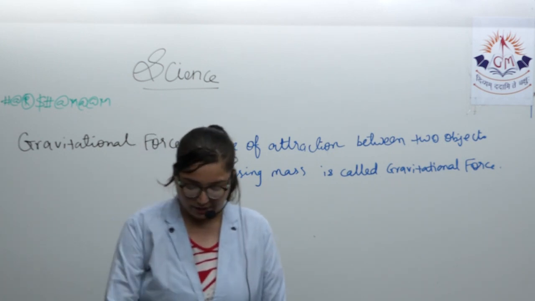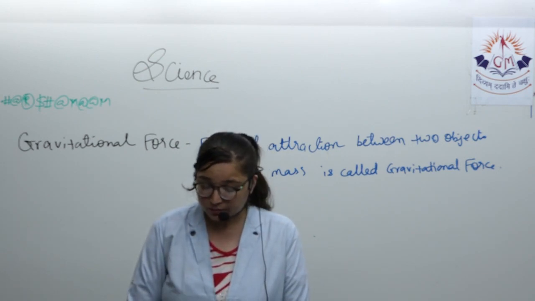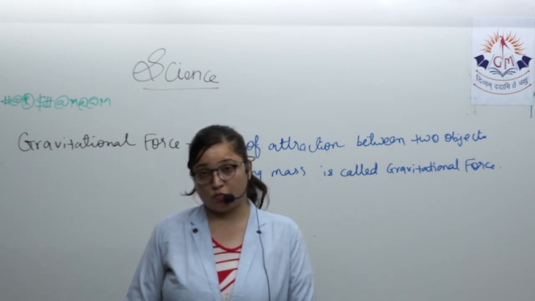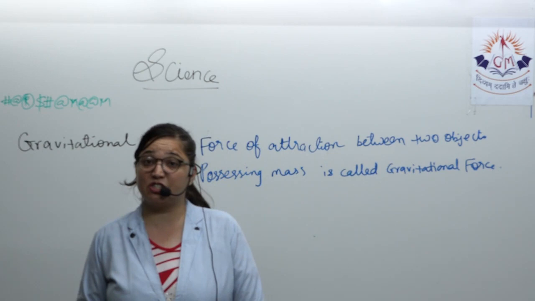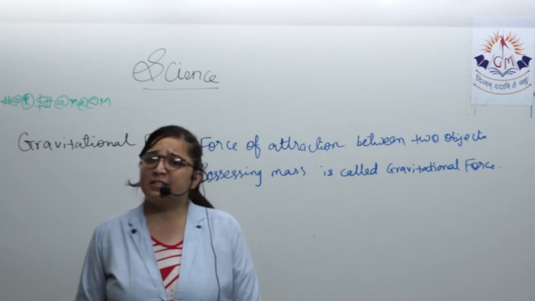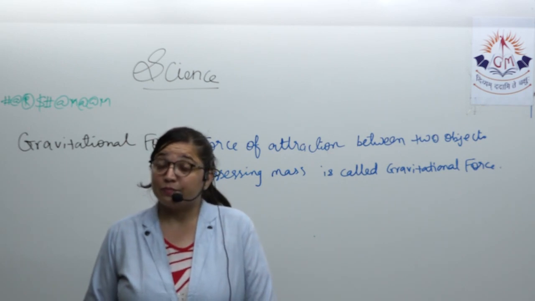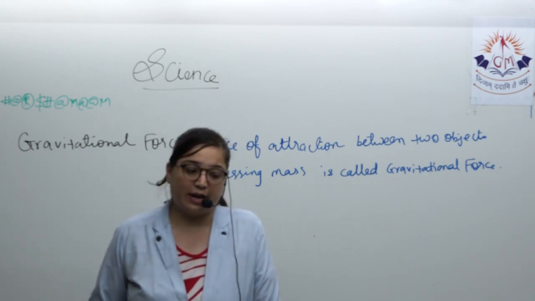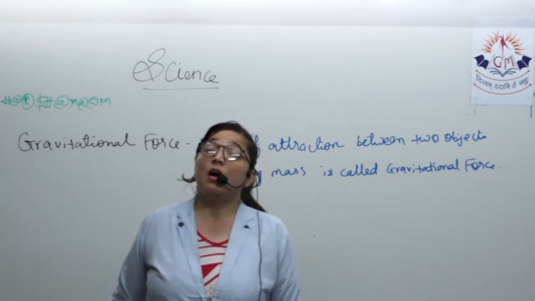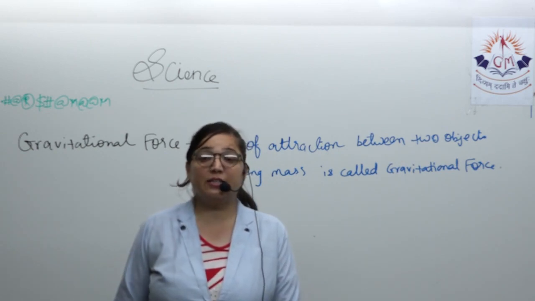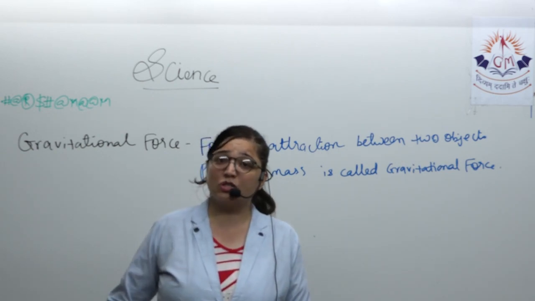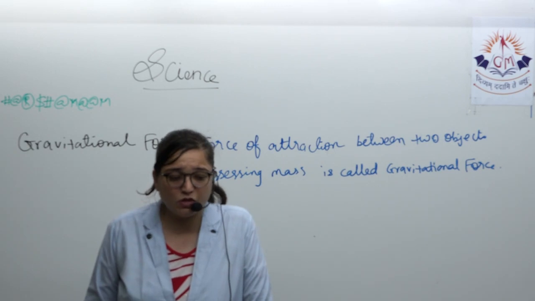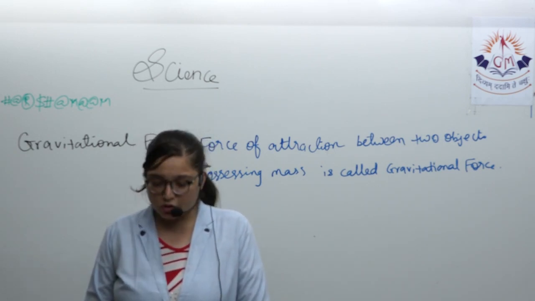So this is about the three types of non-contact force. Let us have a quick look at whatever part we did. We started with what is force: a push or pull acting on an object that changes the state of motion is called force. Its SI unit is Newton. There are two types of force, contact and non-contact. Contact force is again of two types, muscular and frictional. Muscular is exerted by the muscles, while frictional is because of two surfaces in touch with each other. If the surface is smooth, there is less frictional force. If it is rough, frictional force is also more.